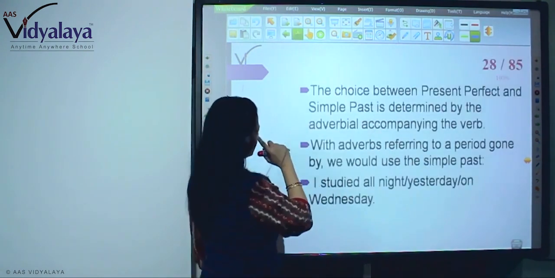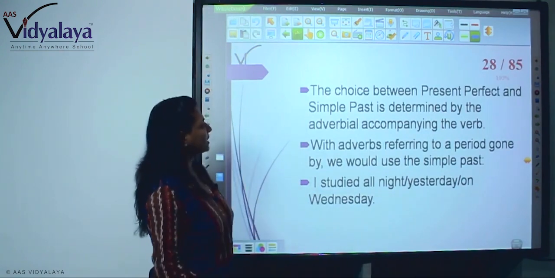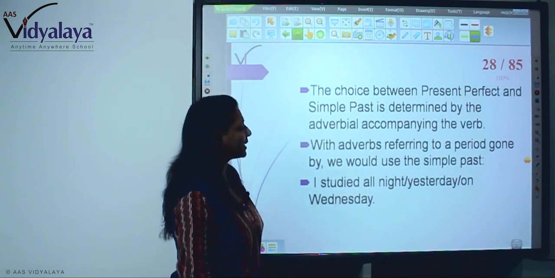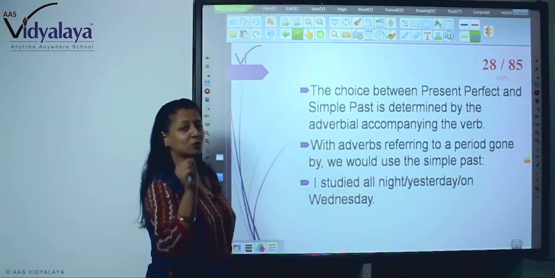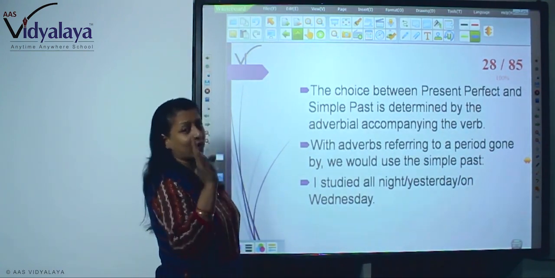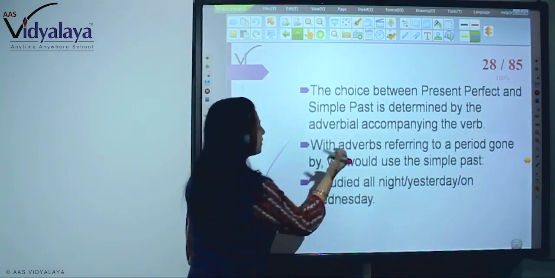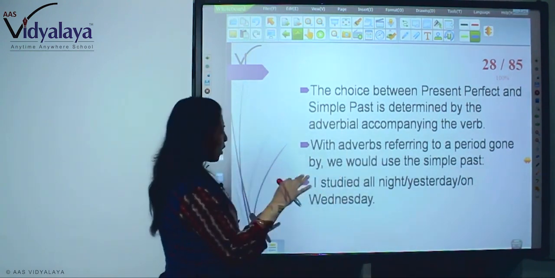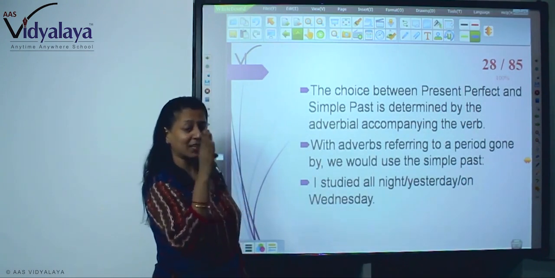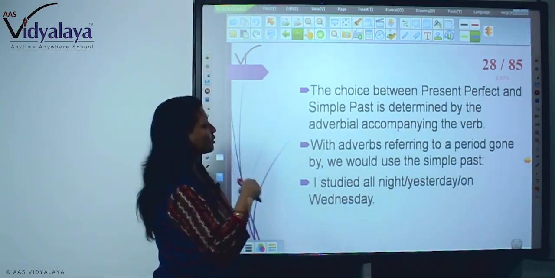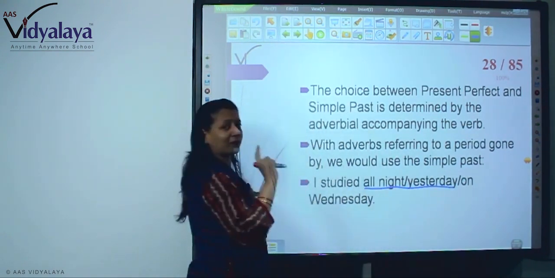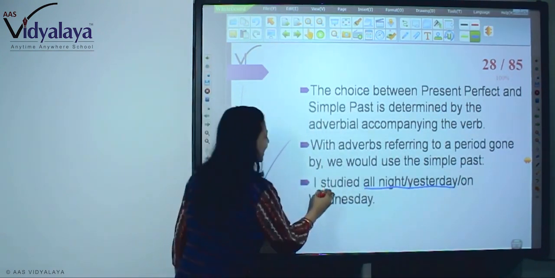So, this year. Now, the choice between present perfect and simple past is determined by the adverbial accompanying the verb. Where to use present perfect, where to use simple past, that is very important. So, with adverbs referring to a period gone by, we use simple past. If the time is showing past, so we use simple past. All night yesterday. Here we will not write present perfect. Here we will write studied.